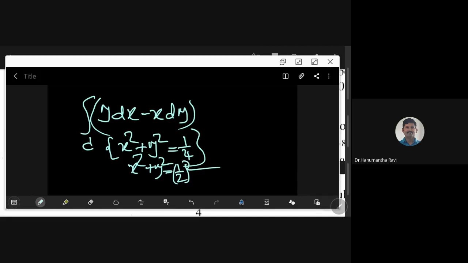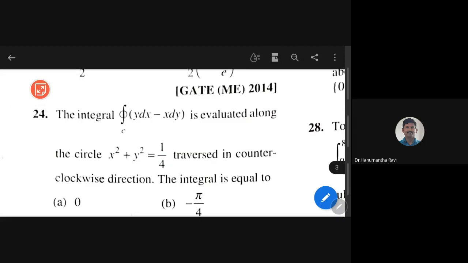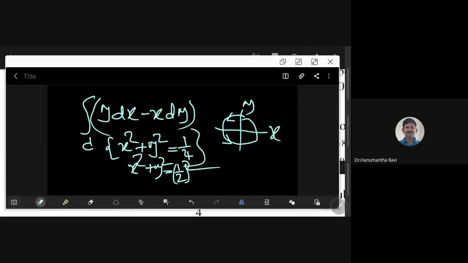Now see what is happening here. I will give you the intuition, and then you can easily do it. You have a circle here, and we are moving along the circle in the counterclockwise direction. That is what was told. At each point we find this quantity and add it up, that is the meaning.